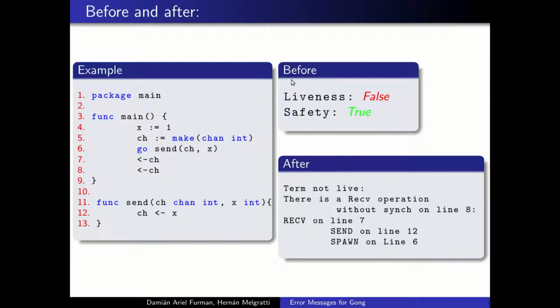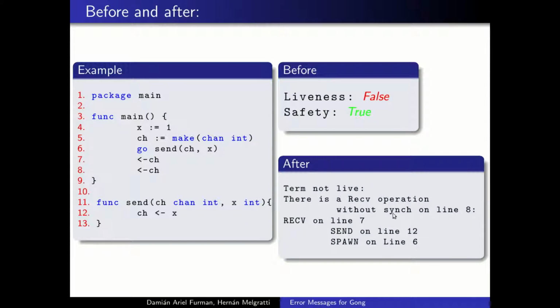Before our changes, the tool only recognized that this program doesn't satisfy the liveness property, but after the changes we did, not only is it recognized that liveness is not satisfied, but there is also information about which line breaks that property, which is a receive operation on line 8.